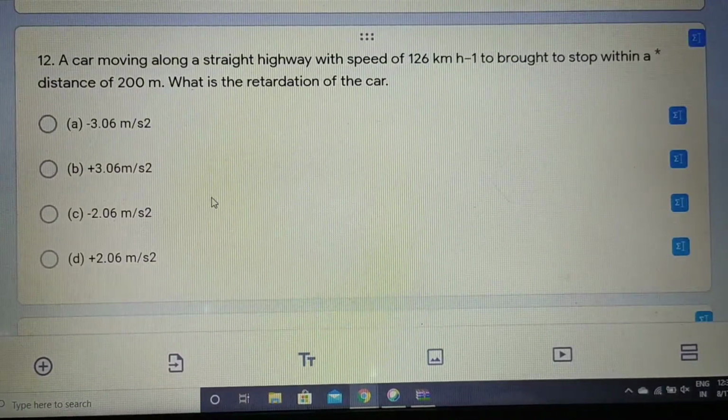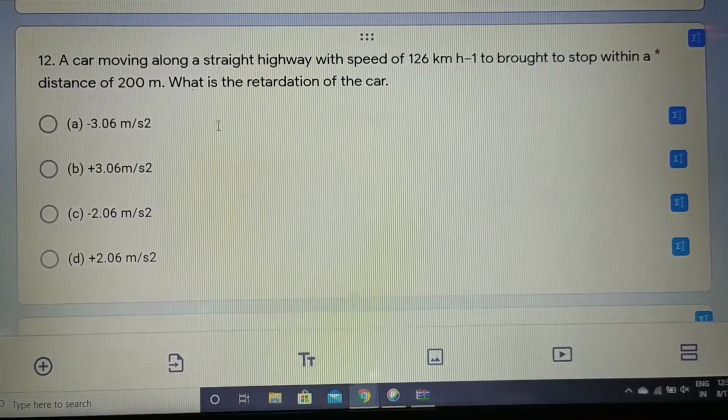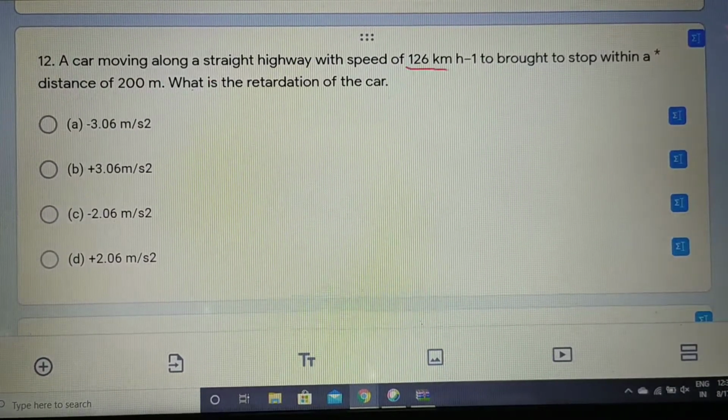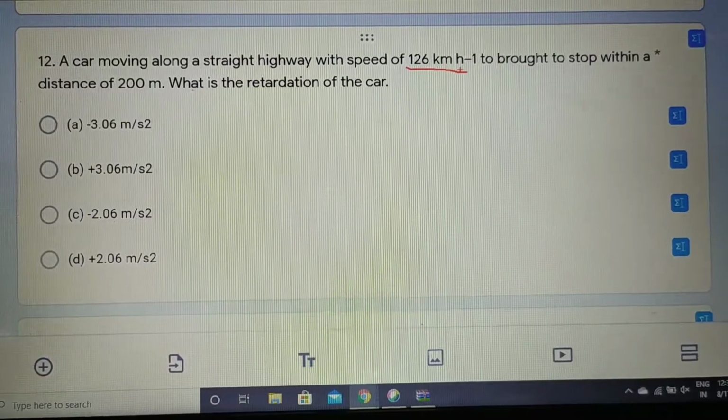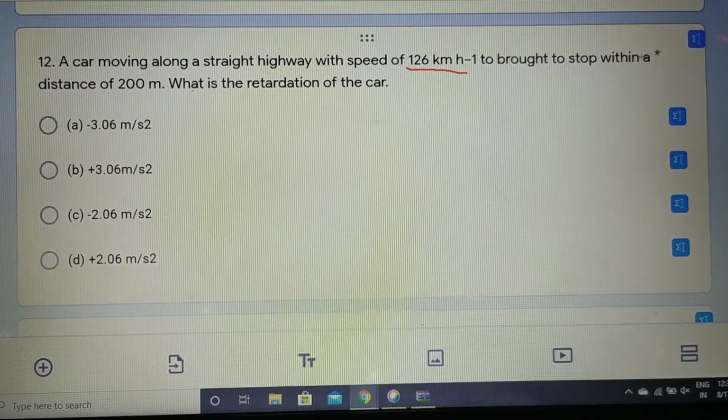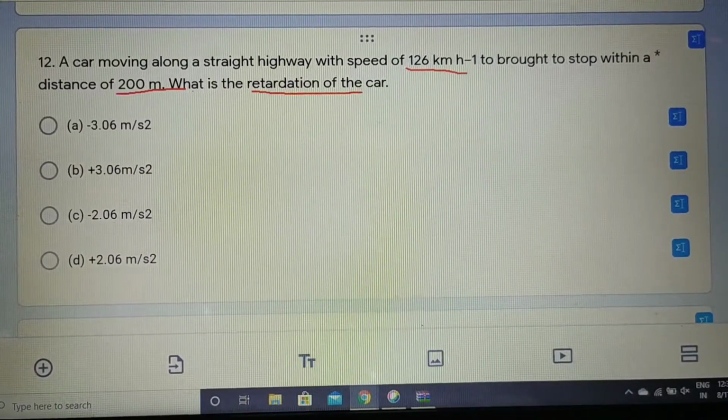The next question says a car is moving along a straight highway with a speed of 126 kilometer per hour, and this car is brought to stop within a distance of 200 meter, and we have to find the retardation of the car. What does retardation mean?